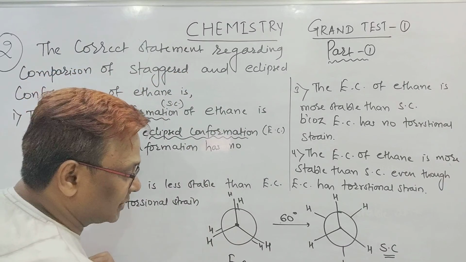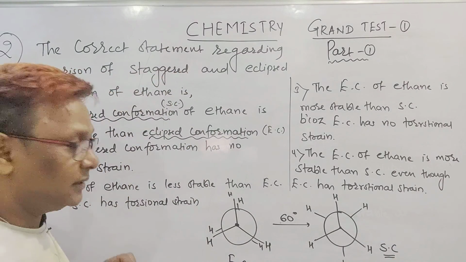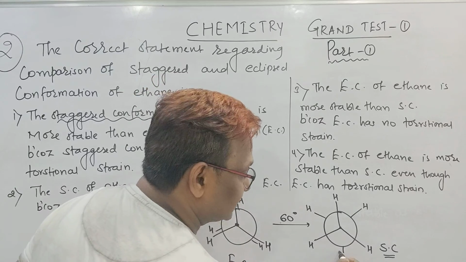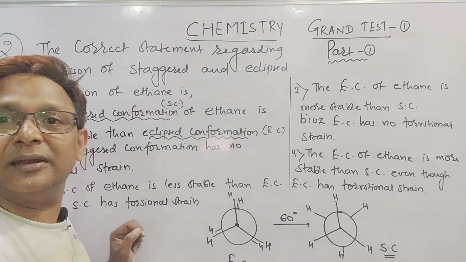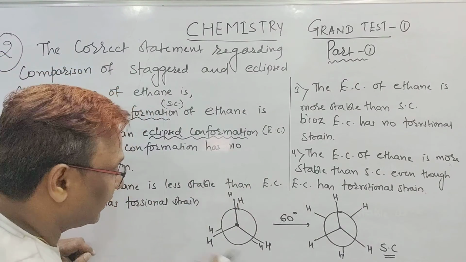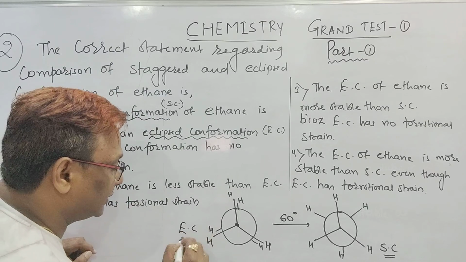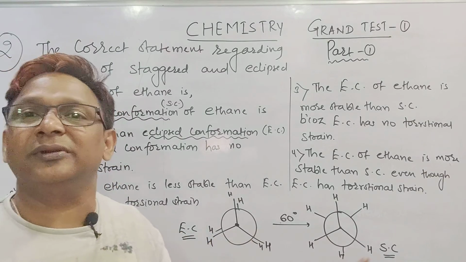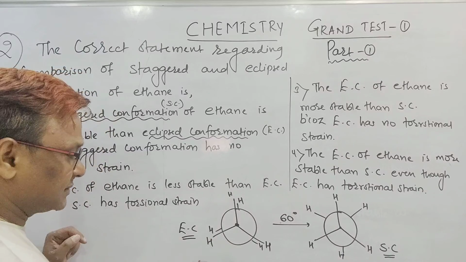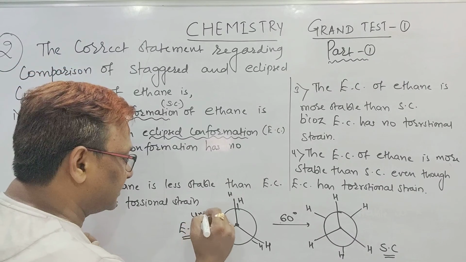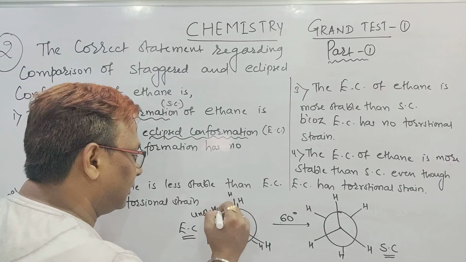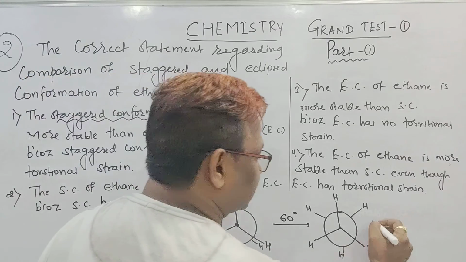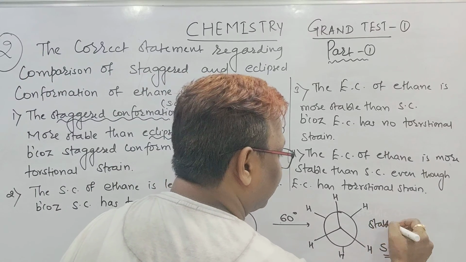This is called the eclipsed conformation of ethane. Is it clear, beta? This is the staggered conformation and this is the eclipsed conformation. The eclipsed conformation is unstable and the staggered conformation is stable.